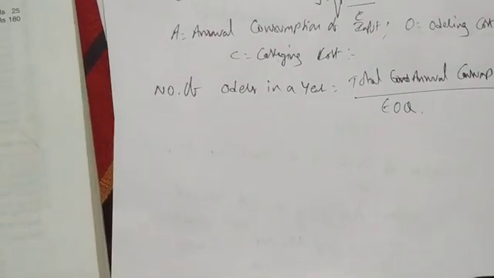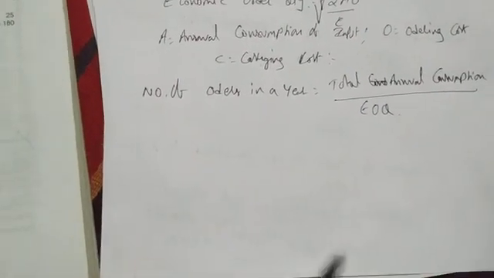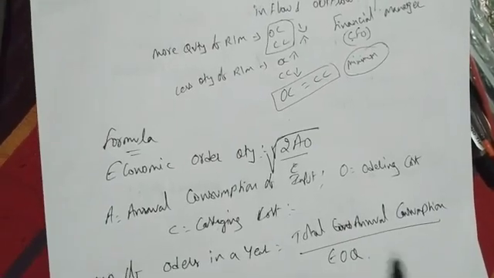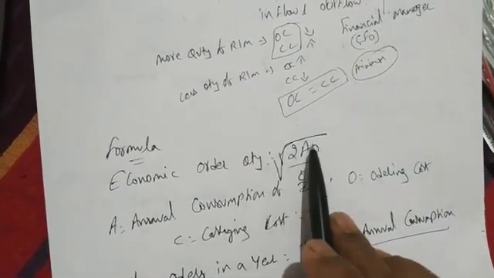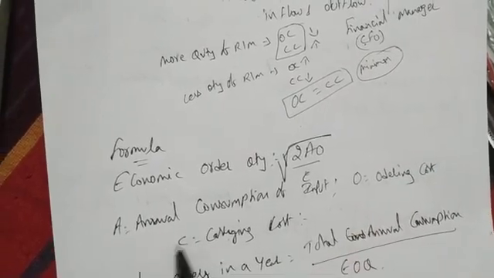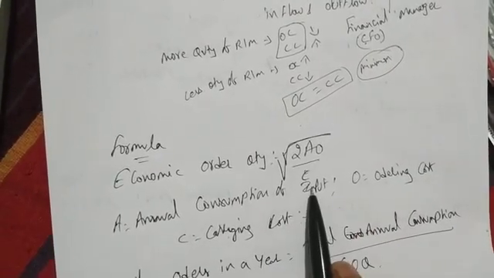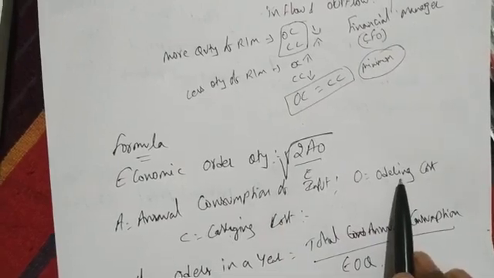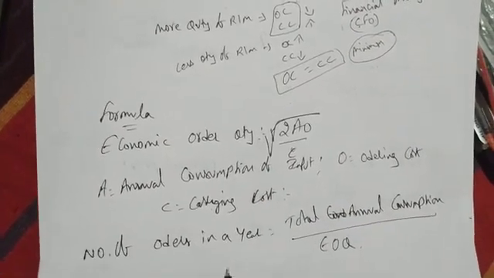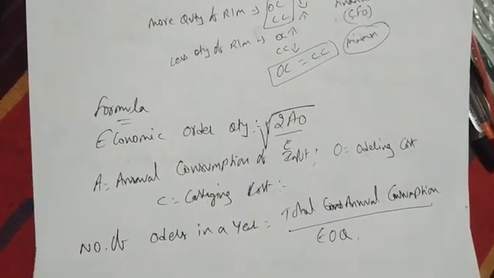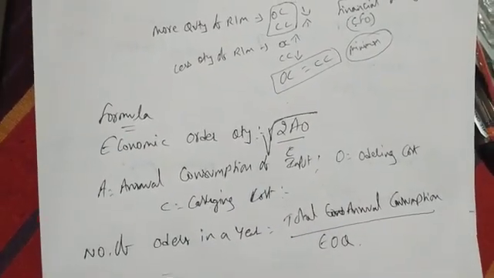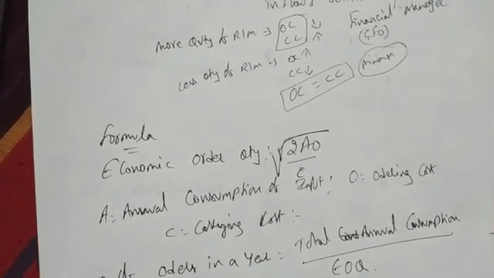Okay, let us do some problems on EOQ. The first formula we have for EOQ is what? Only this will be asked. EOQ equals root of 2AO divided by C. A is annual consumption, how much we require throughout the year, O is ordering cost, and C is carrying cost. Number of orders in a year is total annual consumption divided by EOQ, meaning in a year how many orders we have to give. So let us start the solution.